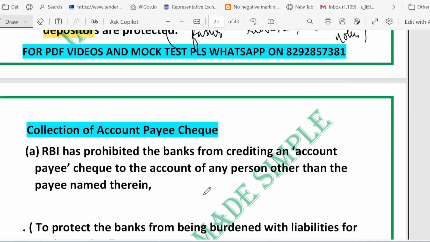Let me give you one example. You can think of it like a shop promising same day delivery. That is the immediate credit. If they delay, they must compensate you. The bank policy should say when they will give delivery and what happens if they are late.